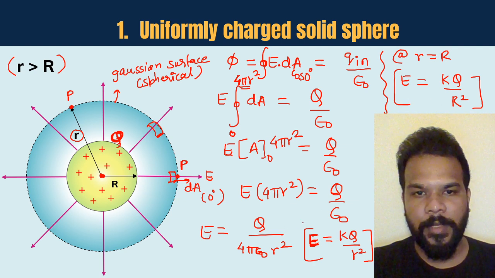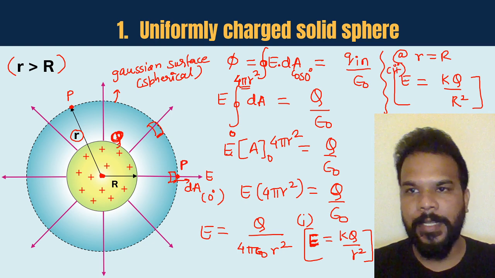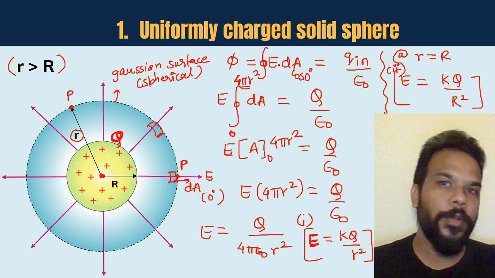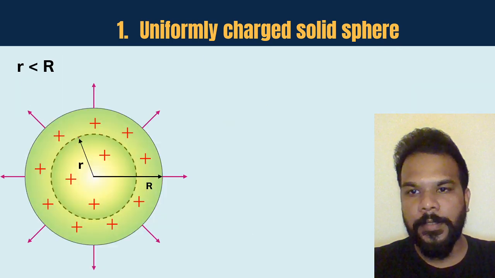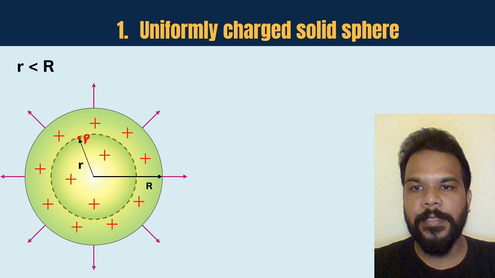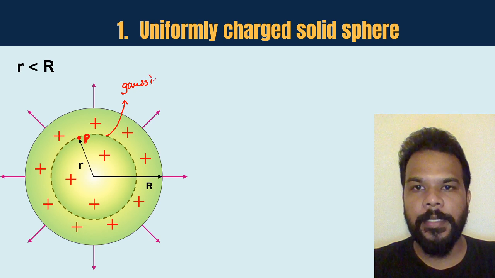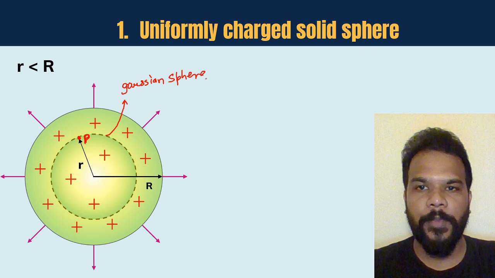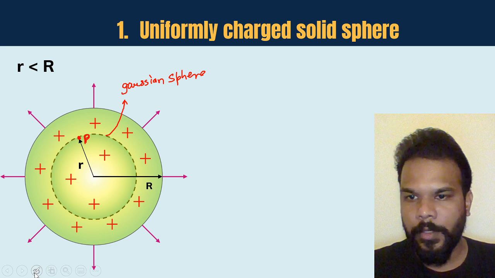So we have our first and our second points being covered here itself, and now we are going to talk about the point which is lying inside the sphere. So guys, what you see here, say this is the point P which is lying inside the sphere itself, and that's why the Gaussian surface is again a spherical surface, but it is inside the uniformly charged sphere.